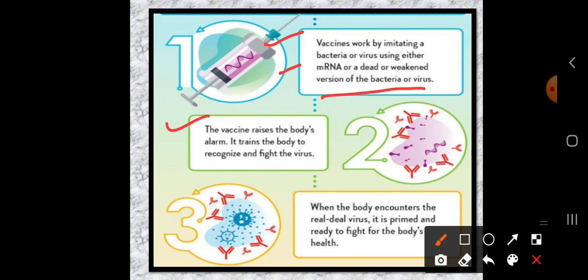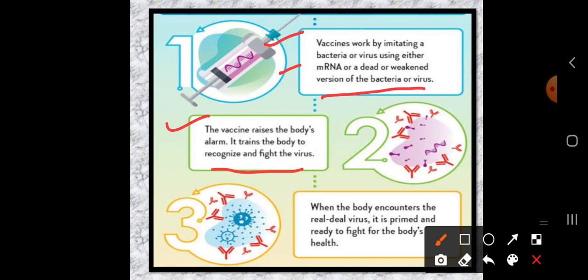What happens when the vaccine enters our body? This raises our body's alarm, meaning our body's antibodies are ready to fight. Then it trains the body to recognize and fight the virus. If we are injecting the weakened microorganism as a vaccine, whatever antibodies are there in our body are ready to fight against those viruses.